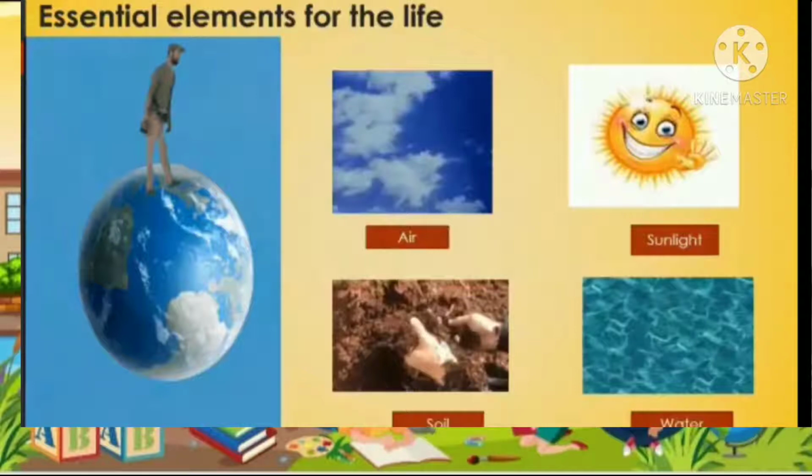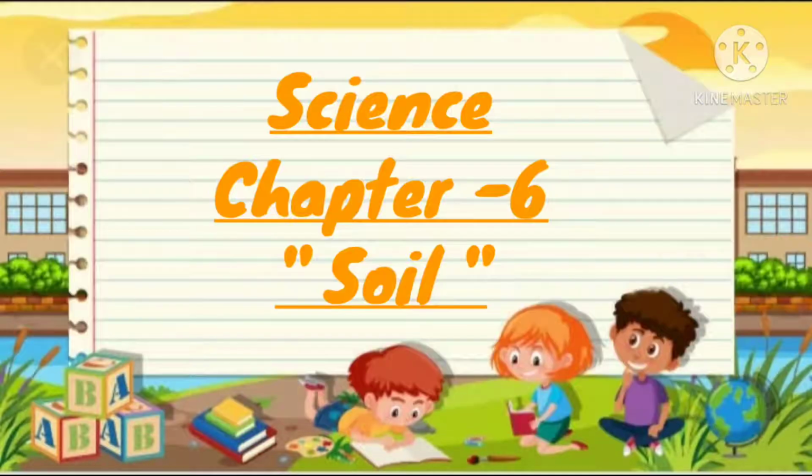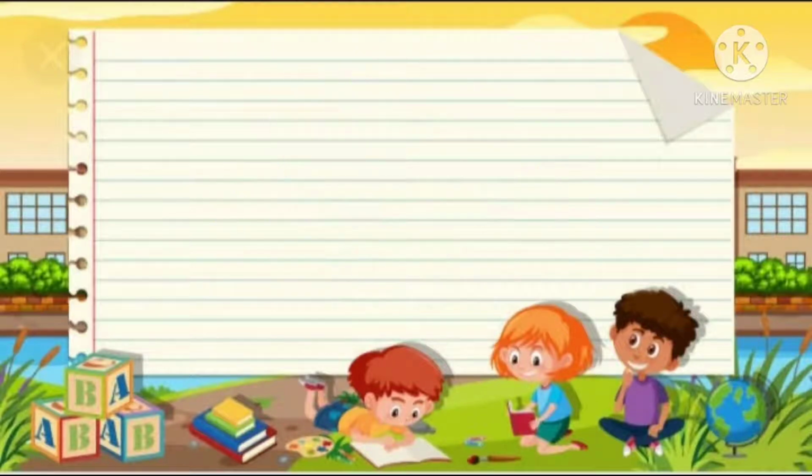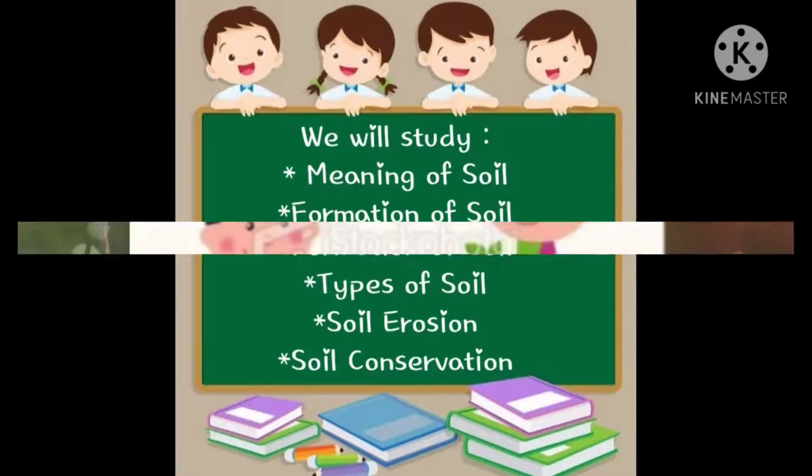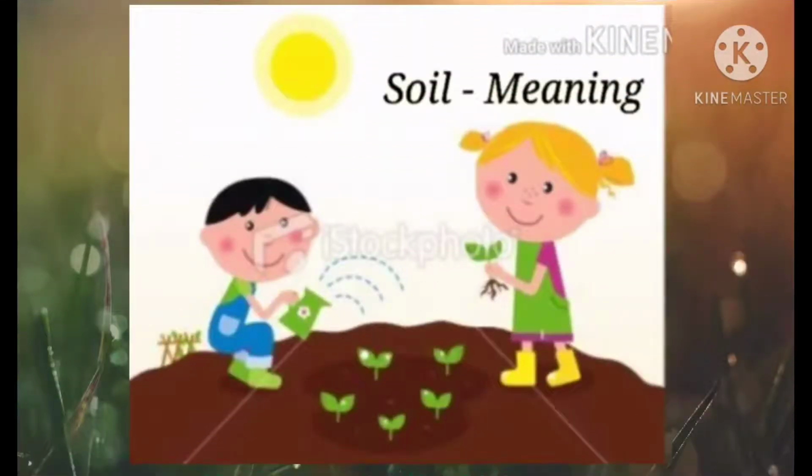So in today's chapter, we will study about soil, which is among the essential elements needed for survival. In this chapter, we will study the meaning of soil, how soil is formed, that is soil formation, what are the types of soil, what is soil erosion, and what is soil conservation. So let's begin with the meaning of soil.